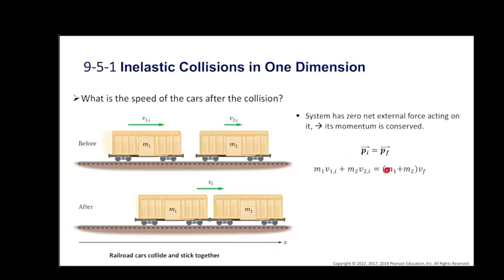And the final momentum is the total mass, because they stick together, m1 plus m2, times the final velocity vf. Therefore, by solving this equation and isolating the final velocity vf, we can find the final velocity of the system. And this final velocity is equal to the initial momentum divided by the total mass.